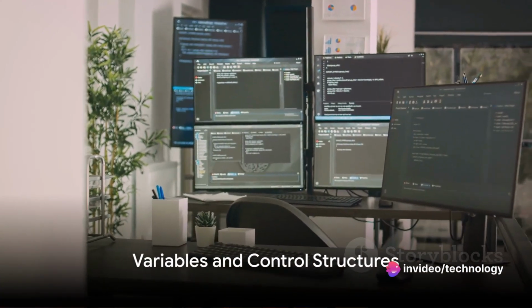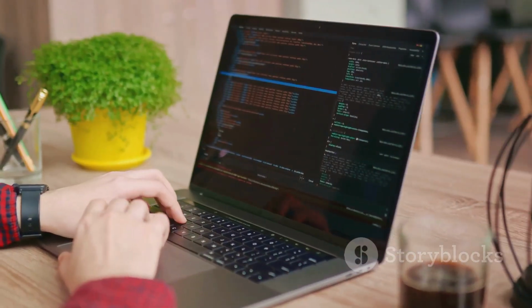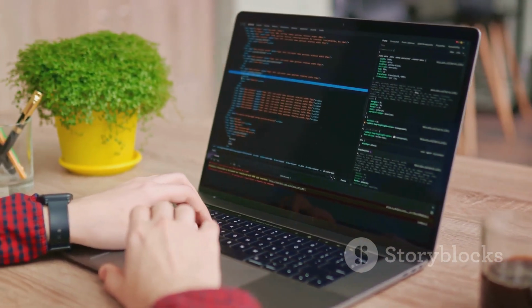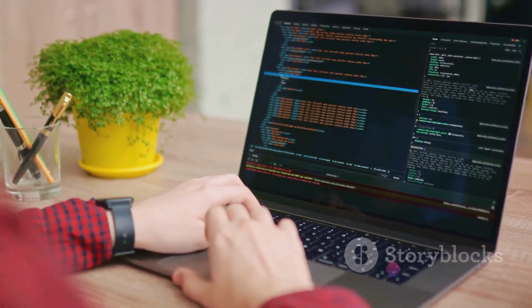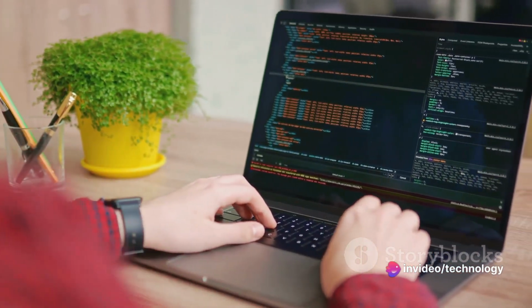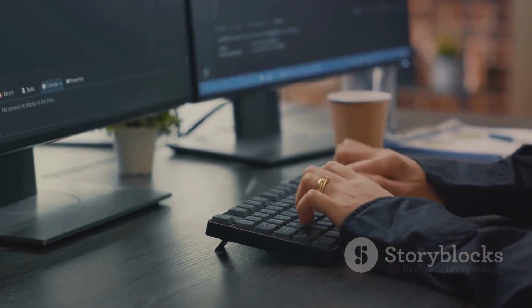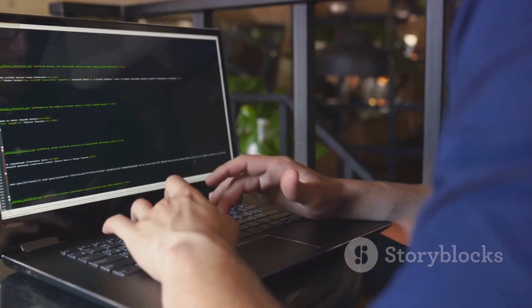Variables and control structures are what make Bash scripting truly powerful. Dive into the heart of Bash scripting with variables. Think of variables as containers that hold information. To declare a variable, just give it a name and assign it a value. For instance, you can say, now, whenever you reference it in your script, Bash will substitute it with hello world.